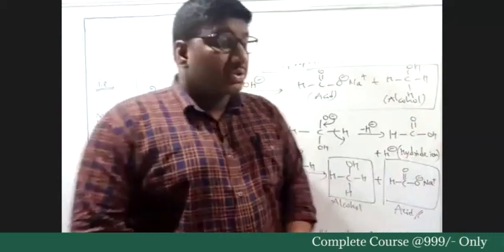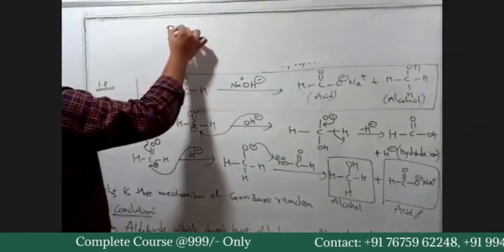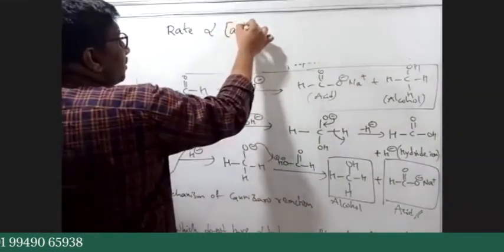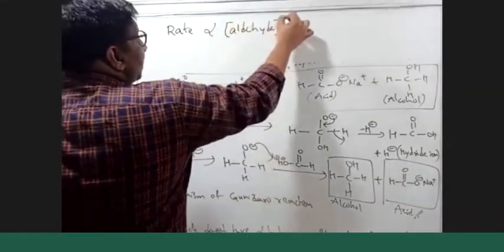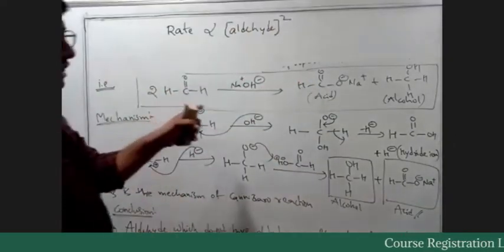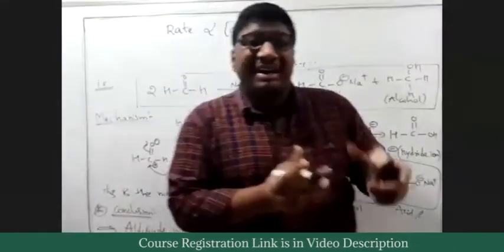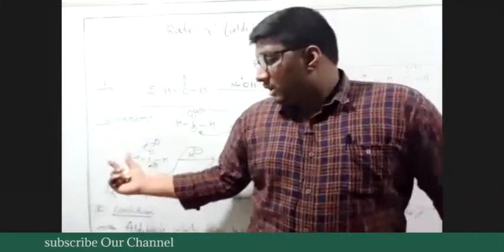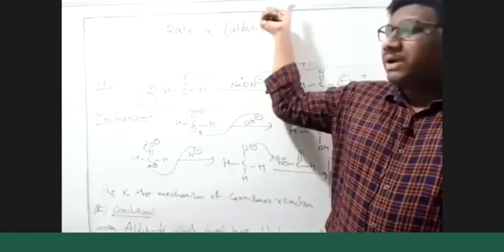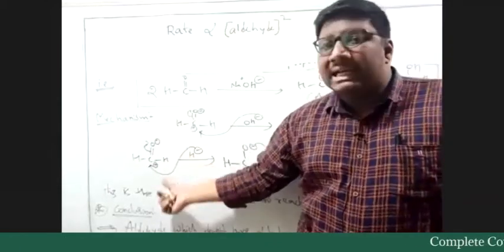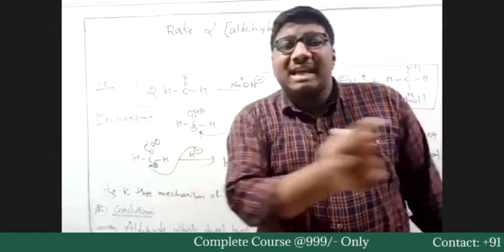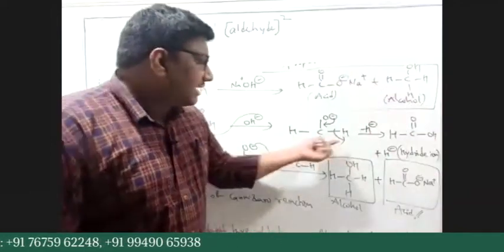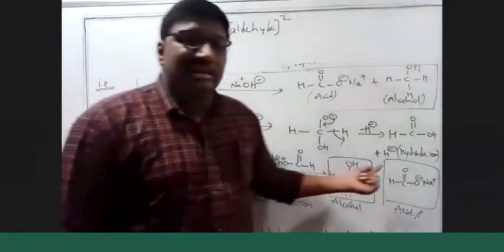Yes or no? So rate is proportional to concentration of aldehyde whole square, because the two molecules are different. The first molecule is reacting with OH minus, whereas the second molecule is reacting with H minus. We cannot say rate is proportional to aldehyde whole power 1, because both the aldehyde molecules are not reacting with the same nucleophile. They are reacting with different nucleophiles. The OH minus ion nucleophile is attacking the first molecule, the H minus ion is attacking the second molecule.